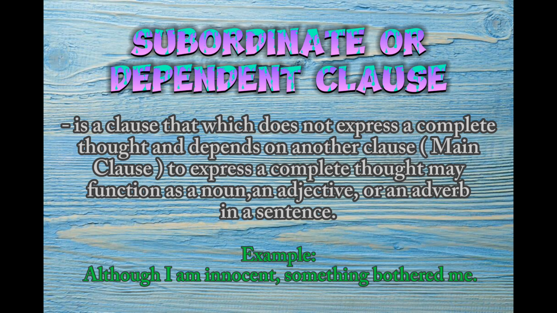So the subordinate or dependent clause is although I am innocent. The same as our example in independent clause, there are two clauses in the sentence. The first one is our dependent clause because if we remove the second clause, the thought is not complete.